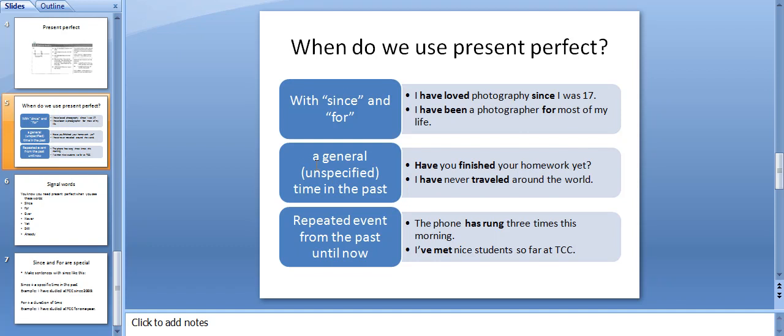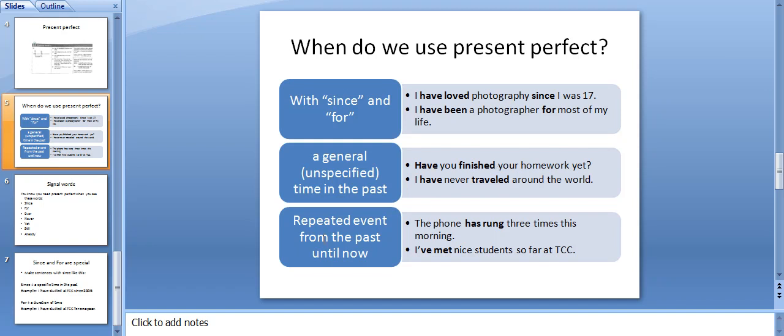Second, a general or unspecified time in the past. Have you finished your homework yet? I have never traveled around the world. These are both events that occurred at an unspecified time in the past. We don't know exactly when. Therefore, we use present perfect.